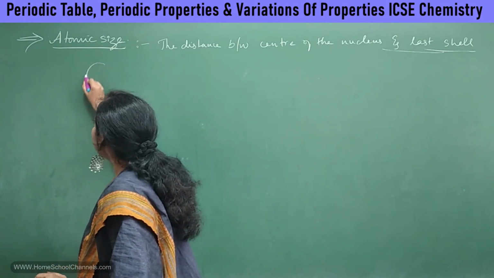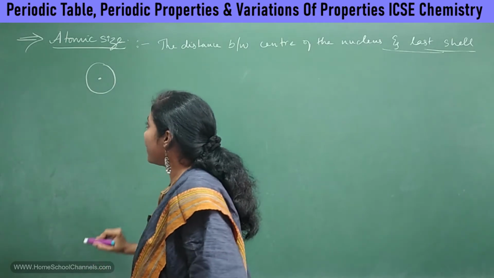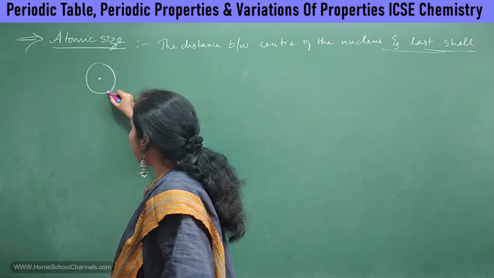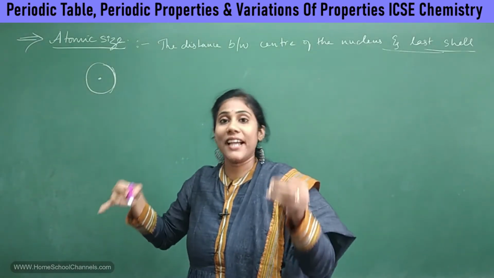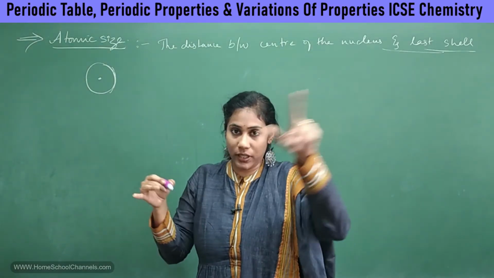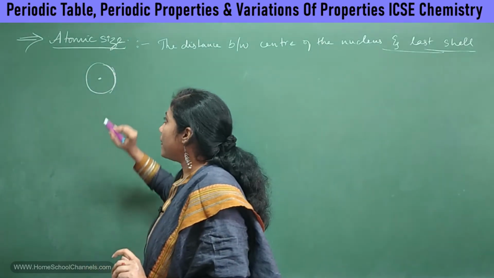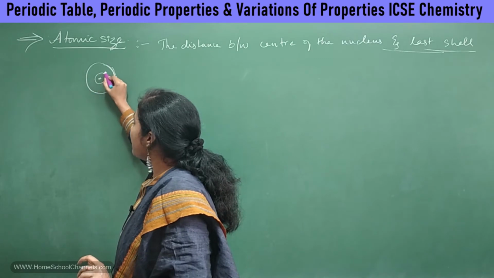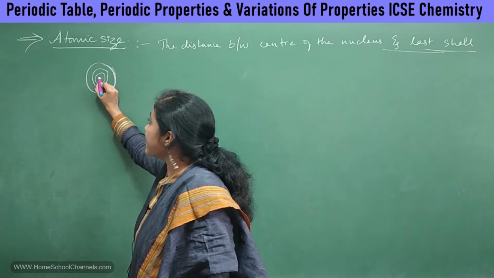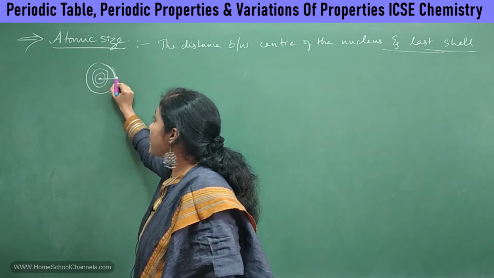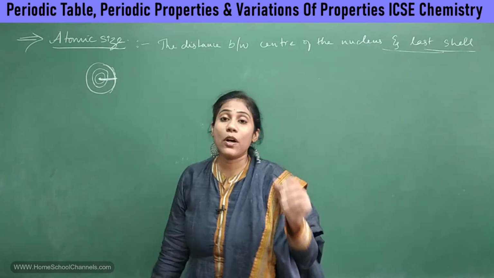Say if you think that the atom is spherical, the nucleus will be exactly at the center, right? And imagine this is your last shell. Okay, so an atom will have many shells. Inside a shell, electrons revolve. Imagine this is shell number 1, this is shell number 2, and this is shell number 3. Say it is this distance from the center of the nucleus to the last shell. So this distance is what we call atomic size.